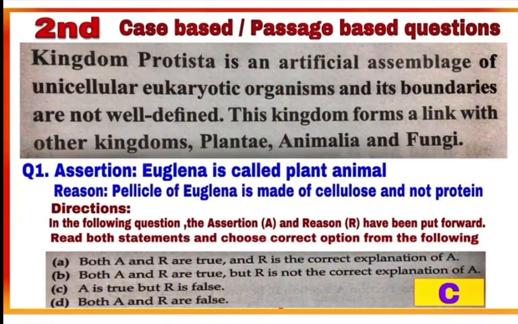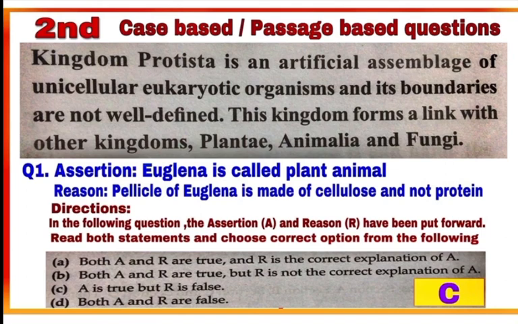Second case based question. Here in this passage, information is given about kingdom Protista. This kingdom forms a link with other kingdoms Plantae, Animalia and fungi. Now answer the given questions. Question number 1 is assertion reason type. The assertion statement is Euglena is called plant animal. This is a correct statement. See the reason for it.